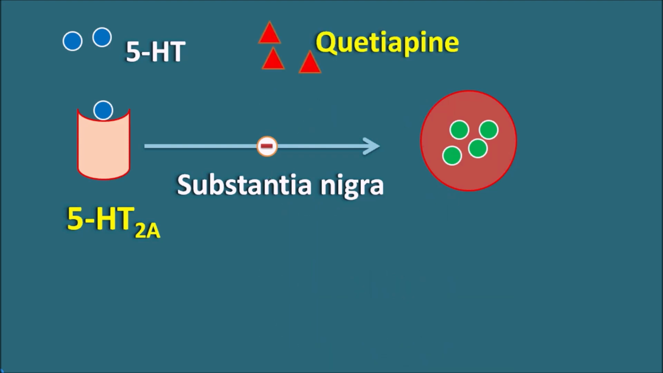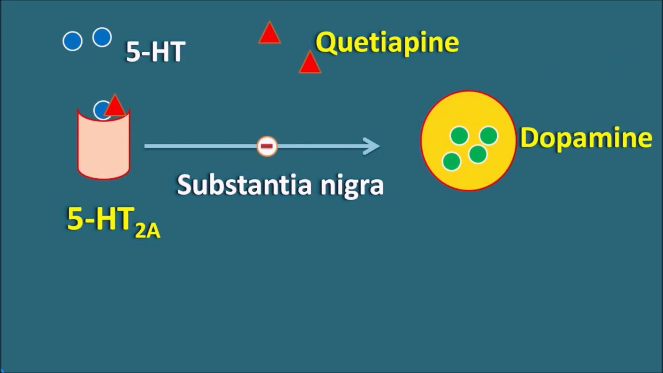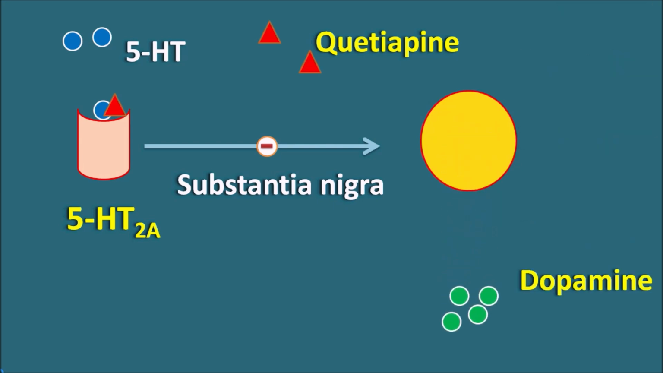But quetiapine is one of the drugs which can block these 5-HT2A receptors, and when these receptors are blocked, it can eliminate the inhibitory effect on the dopaminergic neurons so that the dopamine is released in the substantia nigra, which improves the motor functions.